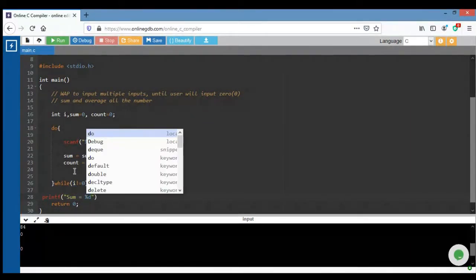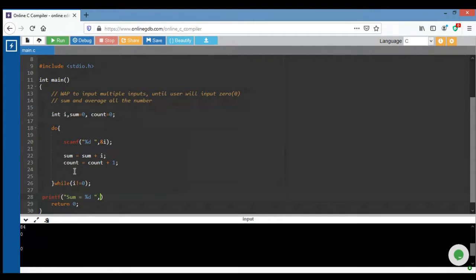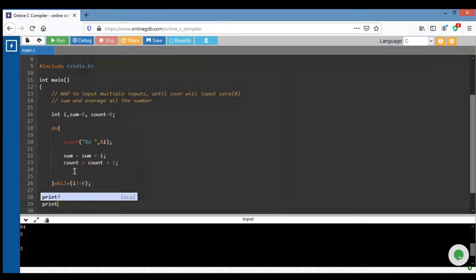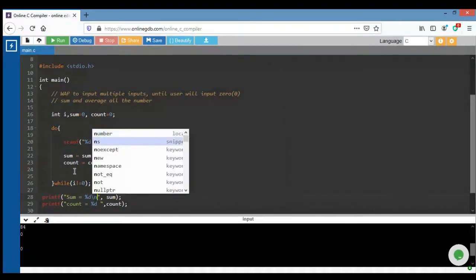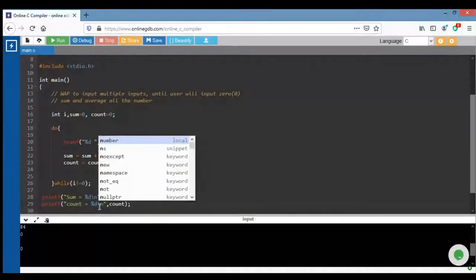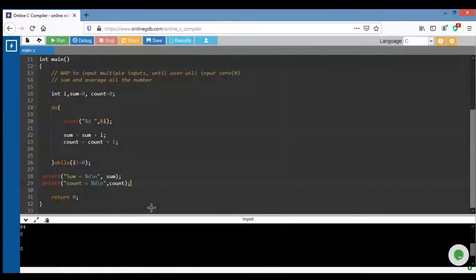Sum equals %d, comma sum. After that I am printing the value of count: count equals %d, comma count, slash n.